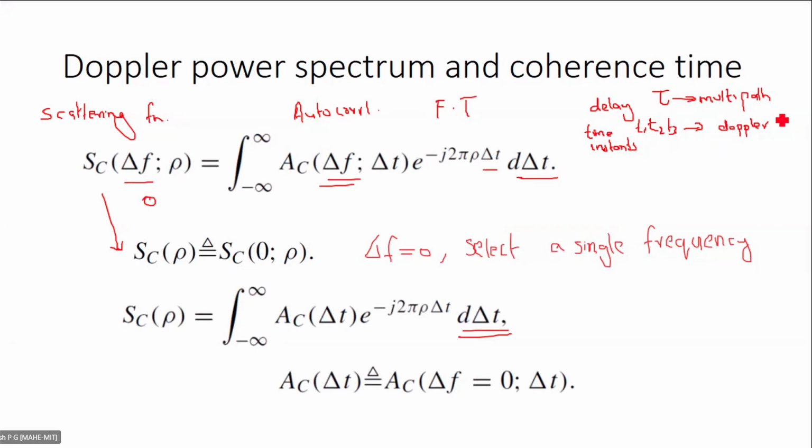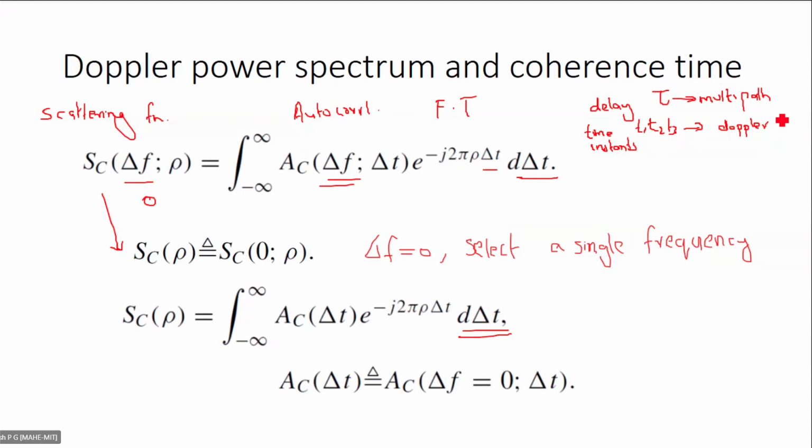We are considering the change of the channel with respect to time. Okay, so now we have the autocorrelation, that is AC of delta F delta T, and we are multiplying it with e raised to minus j 2 pi rho delta T d delta T, which means that we are doing the Fourier transform with respect to delta T. In the output we have the scattering function, that is SC of delta F comma rho, where rho defines the effect of Doppler.